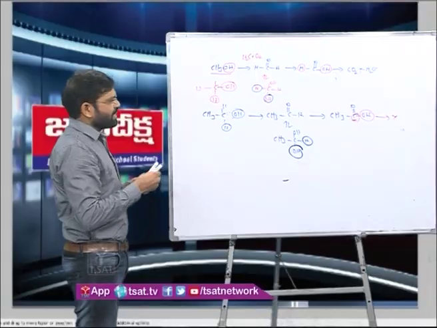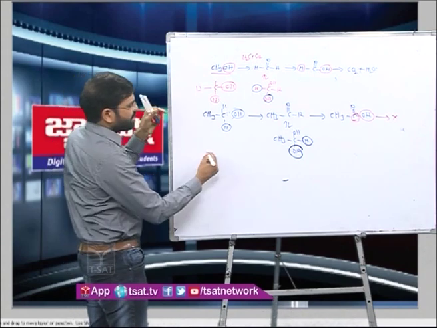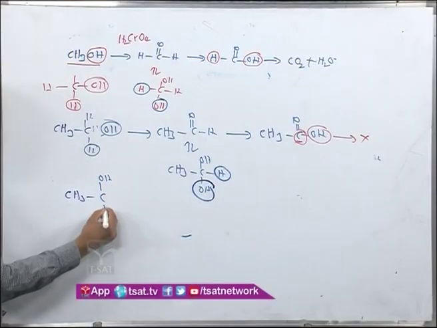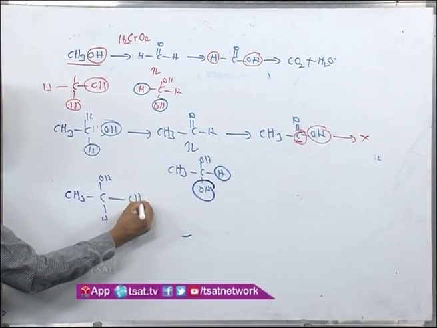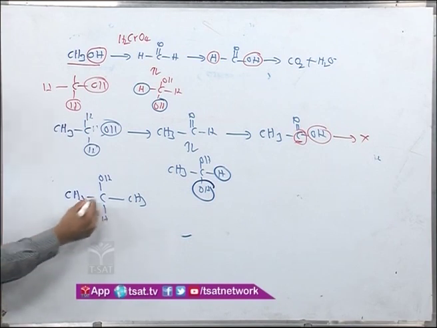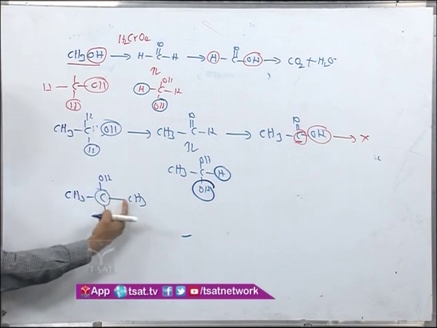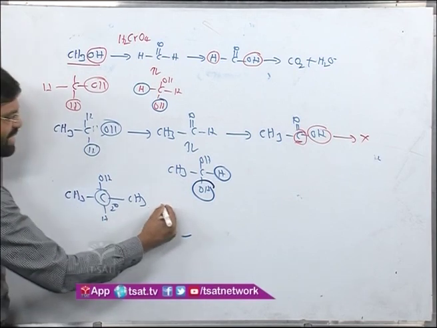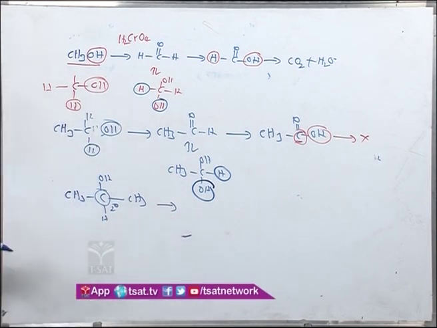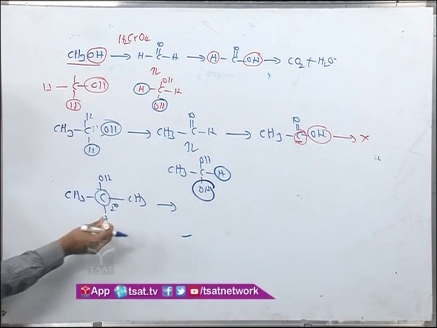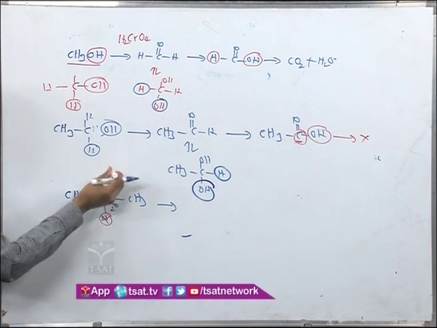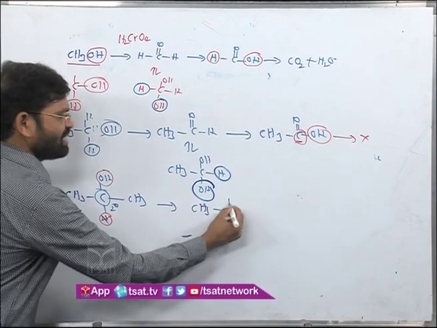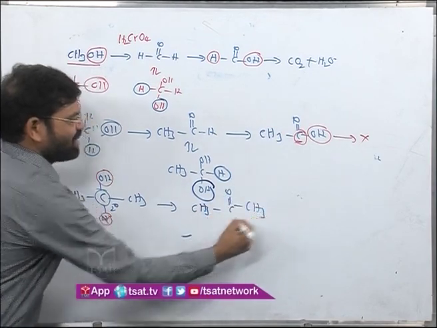Now, if I take the secondary alcohol, that is CH3, CH, OH, and one more CH3, this is a secondary alcohol. This carbon is attached to two more carbons, so it is a secondary carbon, and you call it a secondary alcohol. If I use the same reagent, the condition I am looking for is fulfilled. This carbon contains the hydrogen and OH is present, so this converts to the carbonyl compound. So I will get CH3 C double bond oxygen and CH3.